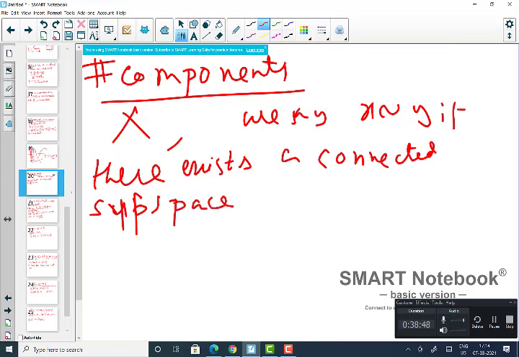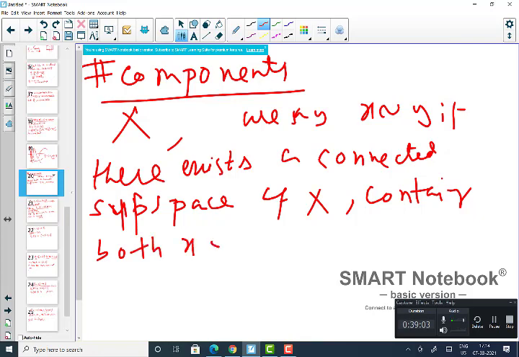Subspace of X containing both the points x and y, then we call this tilde, obviously. So if this is a relation, then you can check that this is an equivalence relation. Okay, check. So this is homework. You can easily check that tilde is an equivalence relation on X.